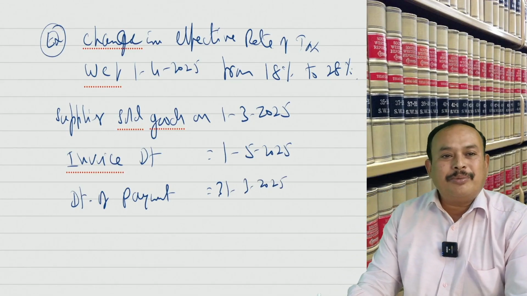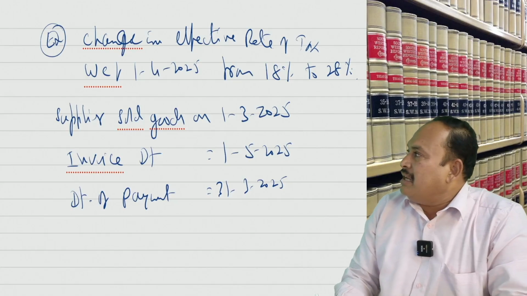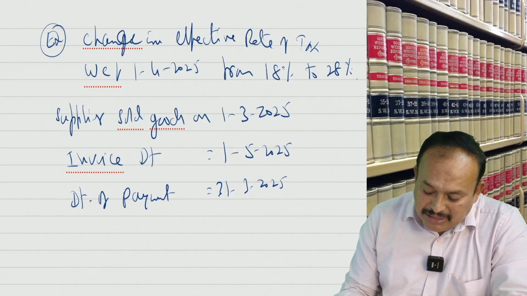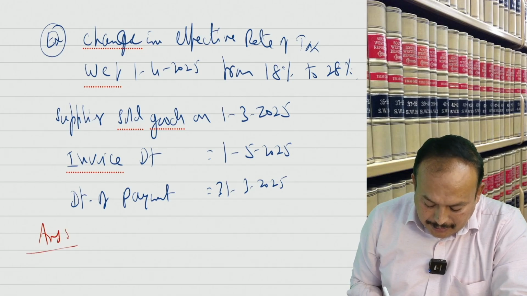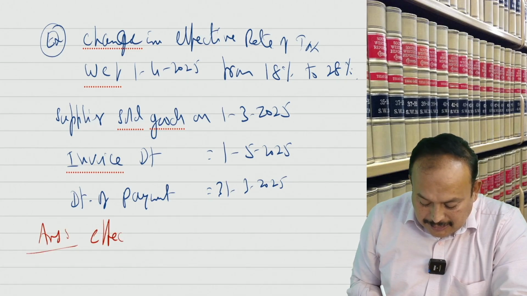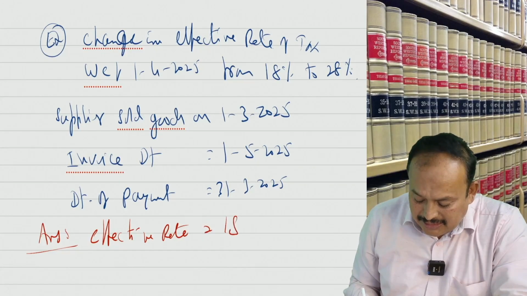Is it clear? Now you tell me, what is my effective rate of tax? Correctly you tell me. Effective rate of tax is what?